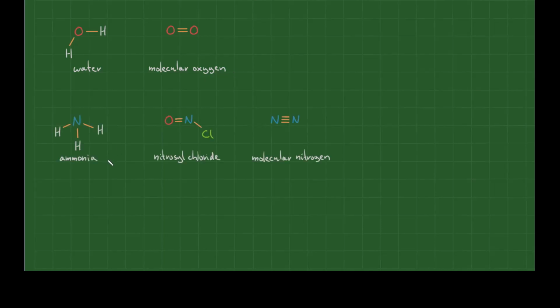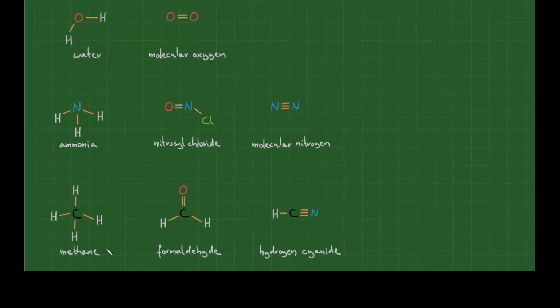Nitrogen is capable of single bonds, such as the ones in ammonia. However, it can also form a double and a single bond, as is the case of nitrosyl chloride, a poisonous gas. And it can form a triple covalent bond that we have in molecular nitrogen that makes up about 70% of the Earth's atmosphere. Carbon can form single bonds that we have seen in methane, a gas produced by many bacteria, but it can also form a double and 2 single bonds, as is the case in formaldehyde that can be used as an antiseptic or a preservative. And finally, carbon can form a single and a triple bond, as is the case in hydrogen cyanide. It is a well-known poison that is used as a fumigant.